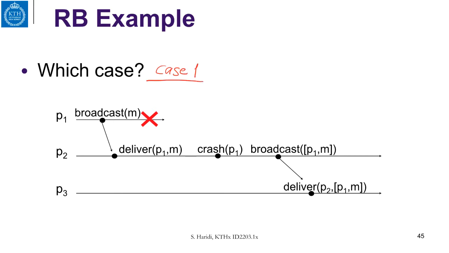What does it say? P1 broadcasts the message and then crashes. The message is delivered to P2, and then we detect the crash here. This is the delivery, this is the crash, and now we rebroadcast everything from P1, from the source, and this source in this case is P1, and that is the delivery here.